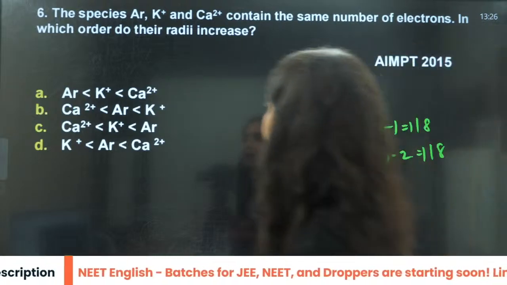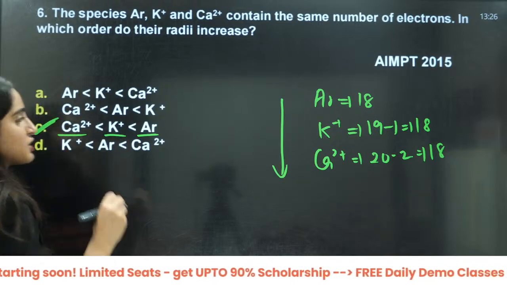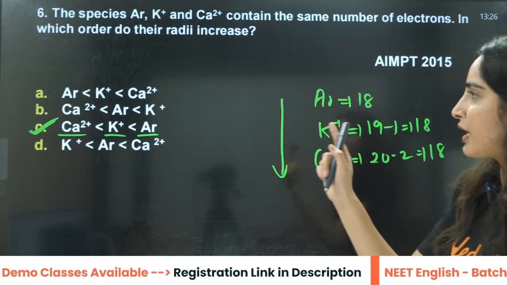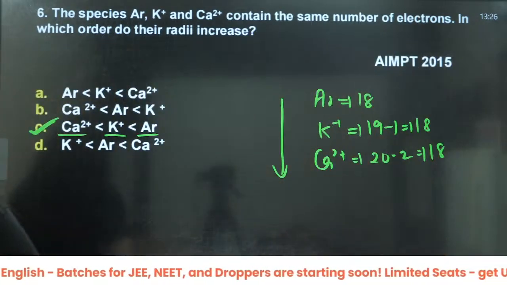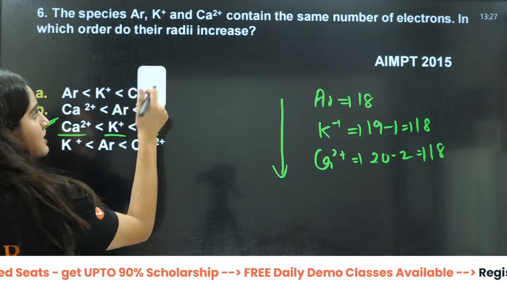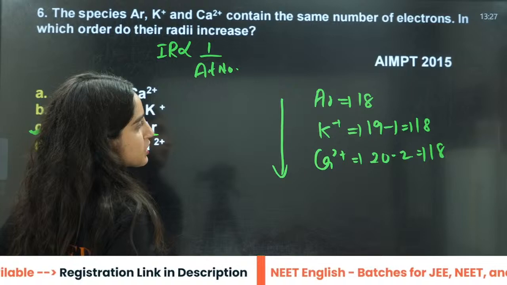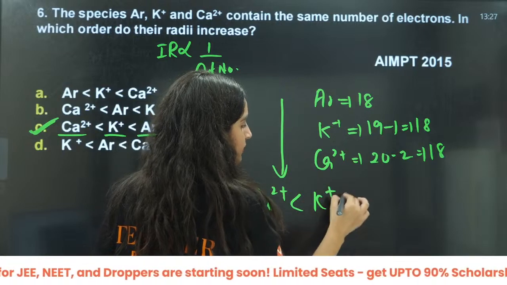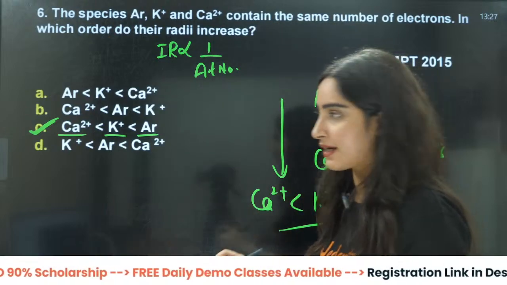So argon will have the maximum, then there will be potassium, then there will be calcium. So C is the correct answer for this. How B? Argon, then potassium, then calcium. How can argon be in the middle, beta? The atomic number is inversely proportional to size, since these are isoelectronic species. So C is the correct answer.